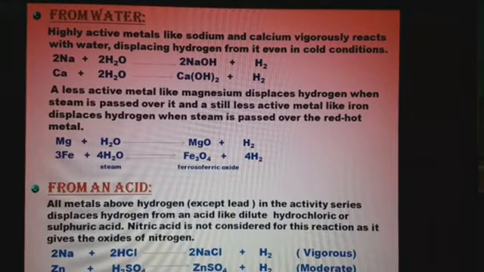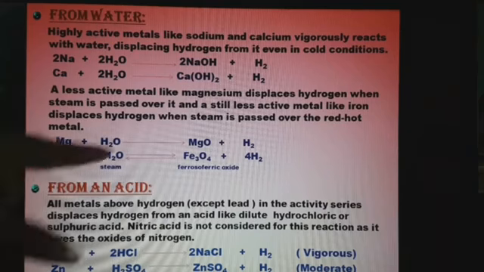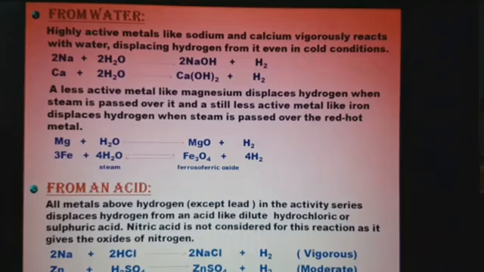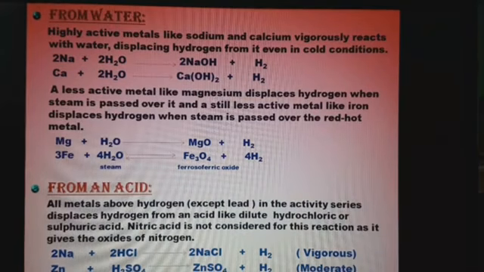Now this is the condition. Before we have seen what? Magnesium displaces hydrogen when steam is passed over it. But here for the iron to show displacement reaction, what condition is required? Steam is to be there and the metal should be in what condition? In the red hot condition. Then only the displacement reaction will occur.